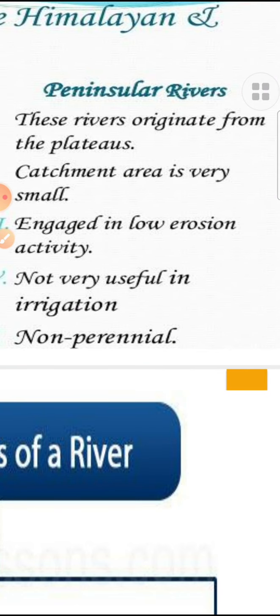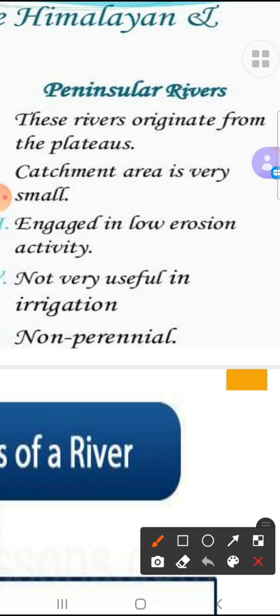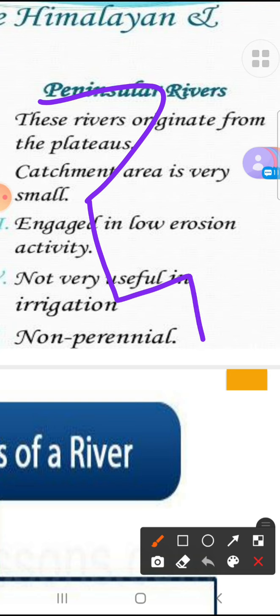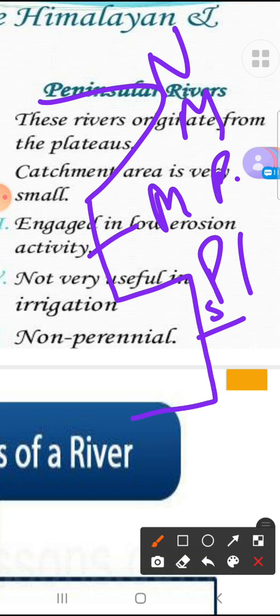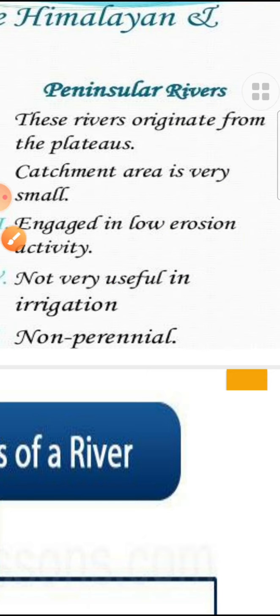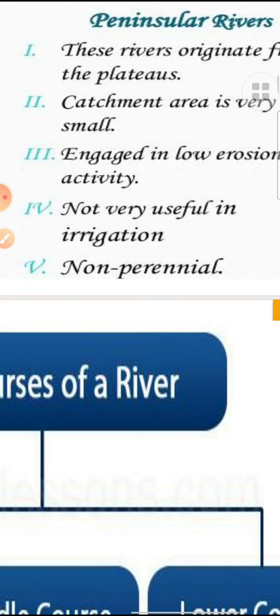When we talk about peninsular rivers, these originate from the plateaus. Among plains, plateaus and mountains, you know mountains are the highest, this is the plain area, and this is the tableland which we call a plateau. So in the north it is mountain, in the middle it is plain, then in the south it is plateau. And they are not very useful in irrigation. Why? Because they are seasonal. Whenever rainfall takes place, they have water. They are not perennial, meaning they don't have water throughout the year.